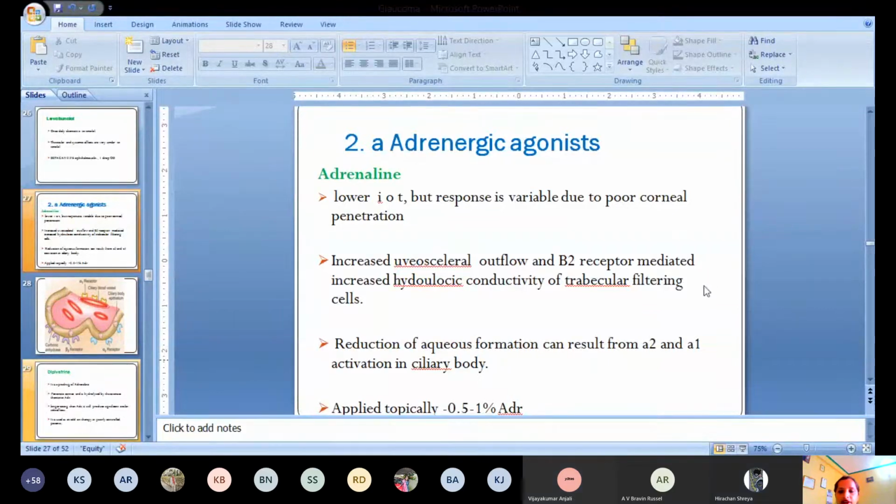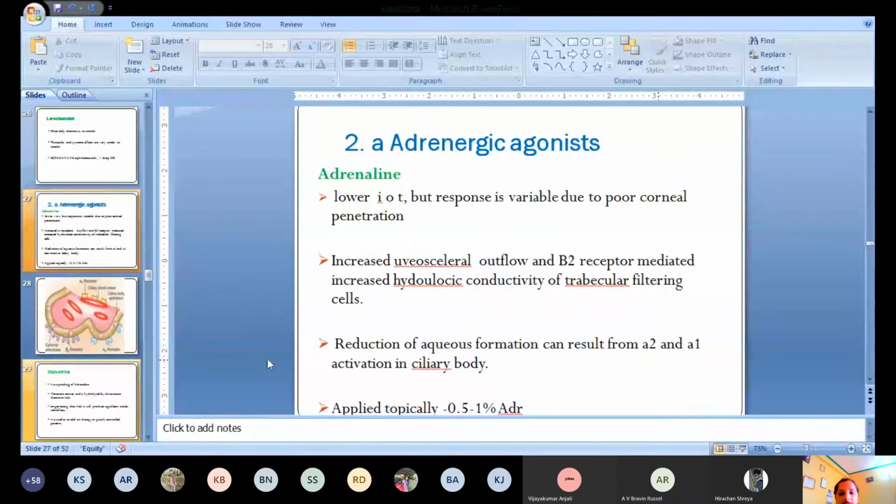In alpha adrenergic agonists we have different drugs: adrenaline, apraclonidine, brimonidine. These are all adrenergic agonists. This adrenaline acts on the different receptors, alpha 1, alpha 2, beta 1 and beta 2. It acts on all the adrenergic receptors. By acting on the different receptors, it helps in open angle glaucoma by increasing the uveoscleral outflow, and it also increases the conductivity of the trabecular meshwork, the trabecular cells. So it increases the outflow of the aqueous humor.